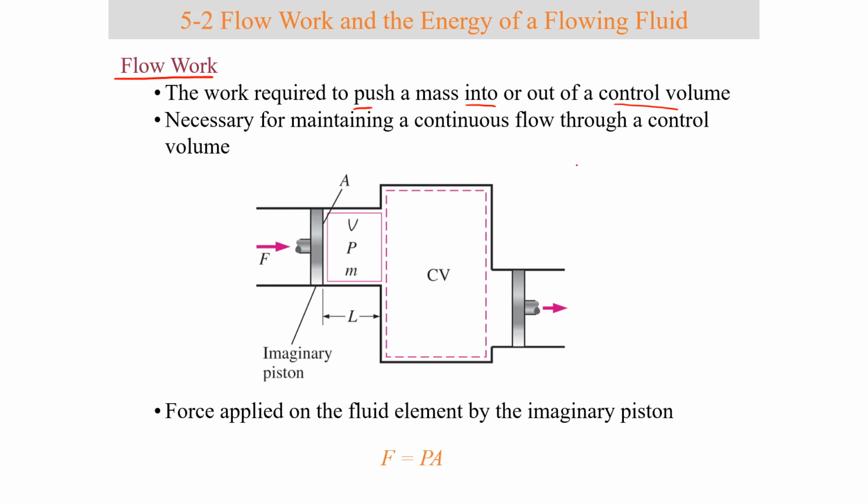In this chapter, we're doing first law analyses on open systems. And if you remember, the difference between a closed system and an open system is that an open system allows mass to cross the boundary. And so the mass is carrying with it energy. Energy transfers in three ways: by heat, by work, and by mass. And at this point, we haven't really taken time to quantify the energy that mass carries.